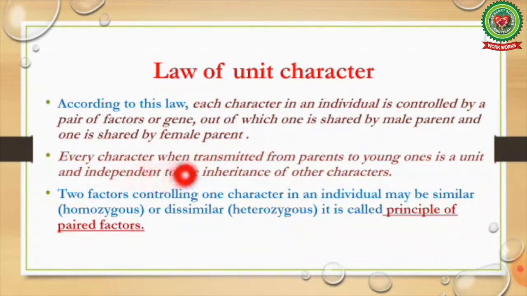Every character, when transmitted from parents to young ones, is a unit and independent of the inheritance of other characters. Two factors controlling one character in an individual may be similar, known as homozygous, or dissimilar, known as heterozygous. It is called principle of paired factors.